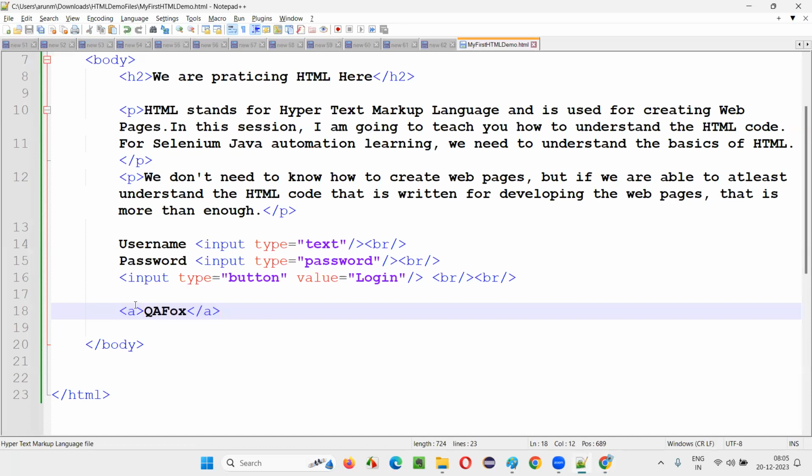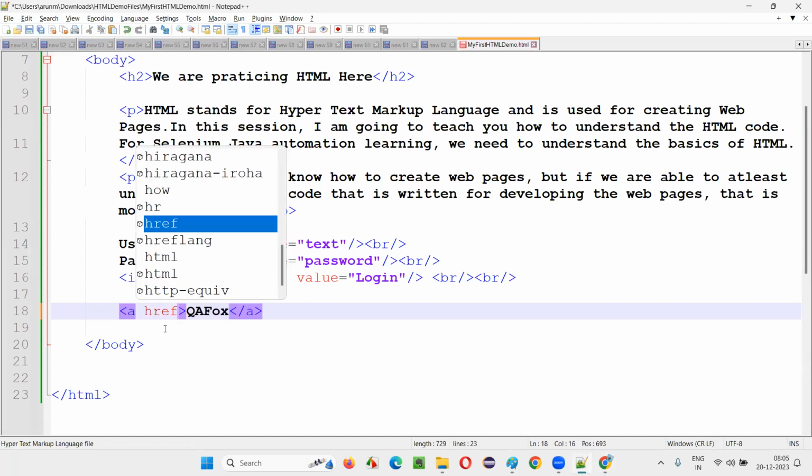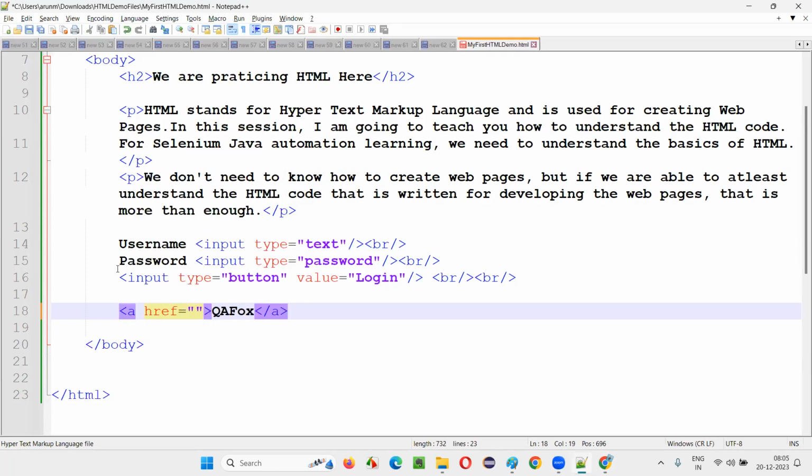Here, simple. I have to use an attribute known as, what is the name of the attribute I'm using? Type in the chat box the attribute name. href, hyperlink reference. To this href, we are going to assign the URL.